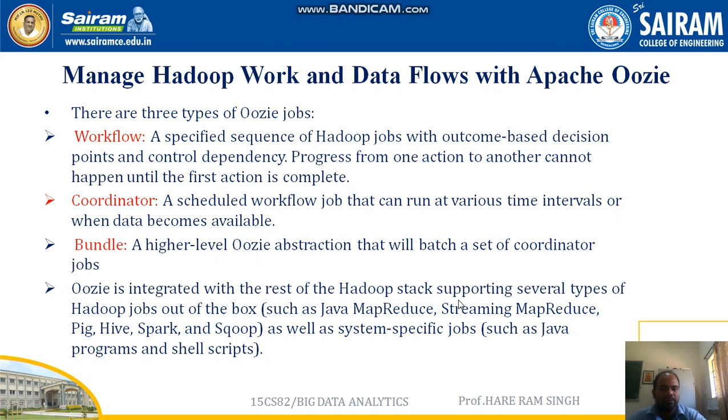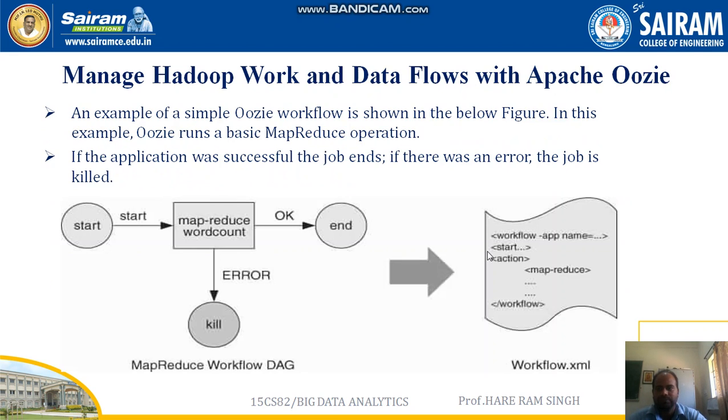Oozie is integrated with the rest of the Hadoop stack, supporting several types of Hadoop jobs out of the box, such as Java MapReduce, Streaming MapReduce, Pig, Hive, Spark, and Sqoop, as well as system-specific jobs such as Java programs and shell scripts.